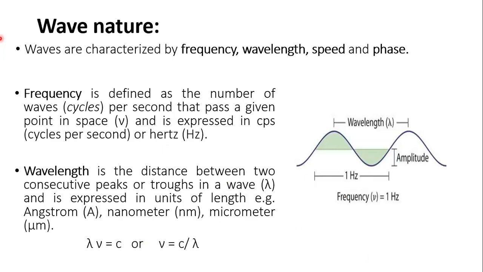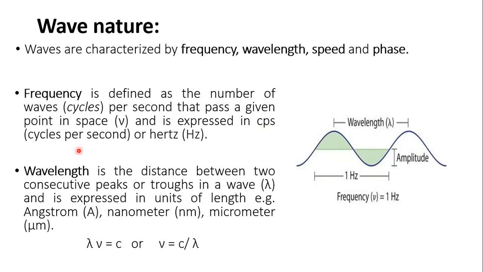To understand the wave nature, waves are characterized by frequency, wavelength, speed, and phase. Where frequency is defined as the number of waves per second that passes a given point in space. It is shown by symbol mu and expressed in cycles per second, CPS, or in hertz.